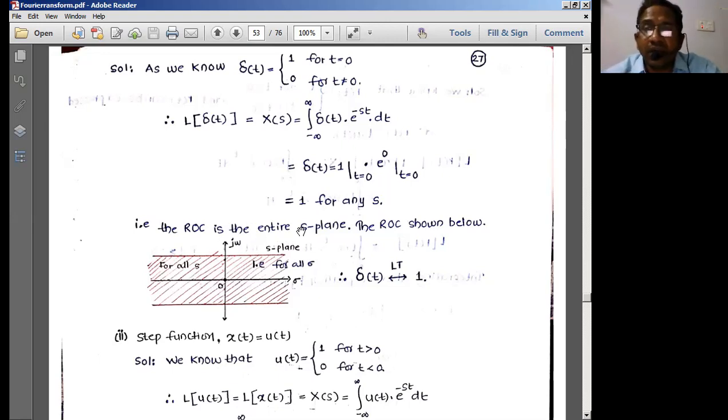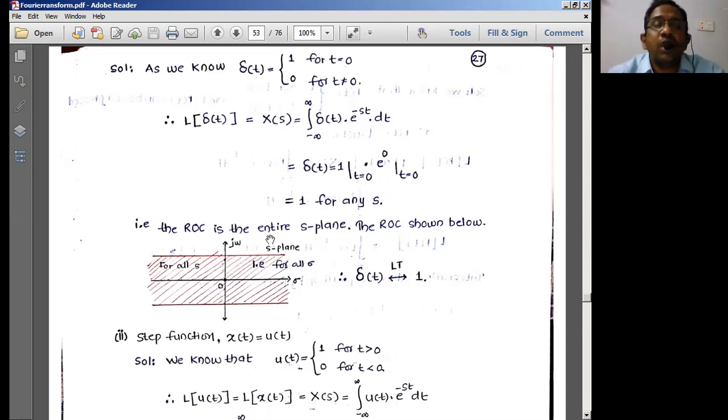But in real time, the system value is not going to converge over the entire j omega axis. It may converge over a limited region, so that we operate the system only in that area where we get the values from the system.